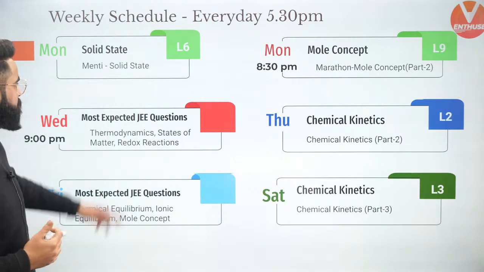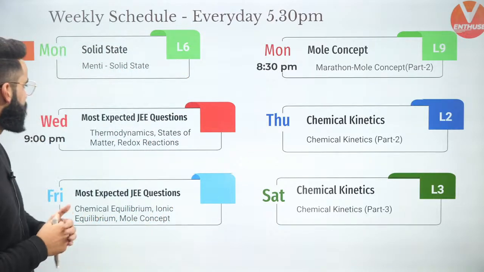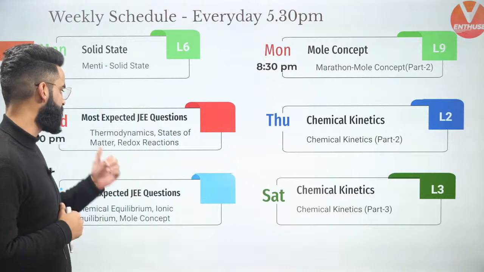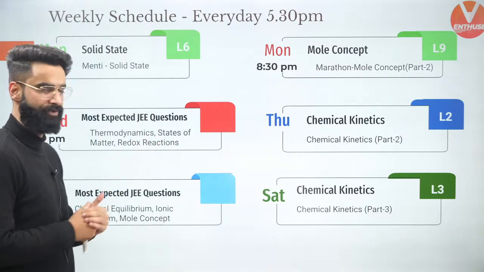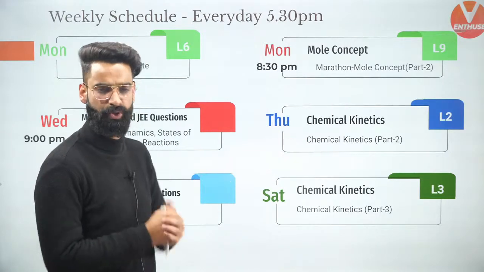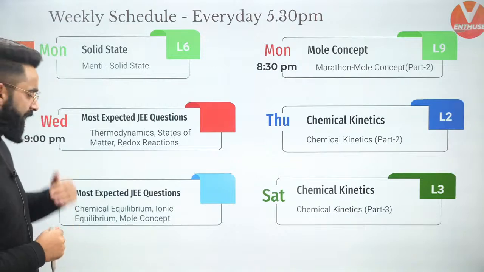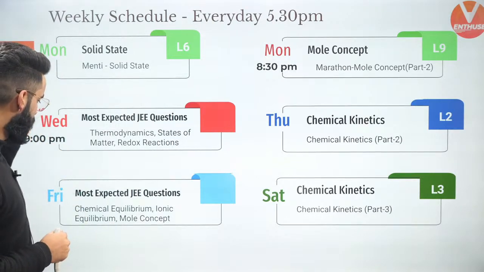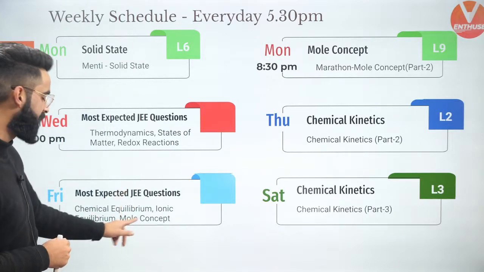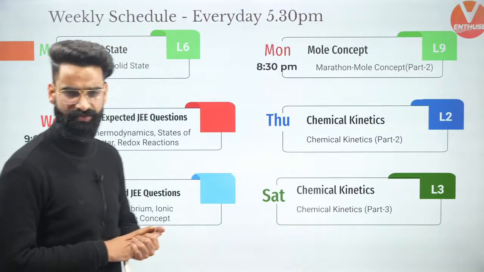We are done with the solid state on Monday, and on the same day we did the mole concept marathon as well. And today we are going to do the most expected JEE questions from the chapters Thermodynamics, States of Matter and Redox Reactions. Tomorrow it's going to be the second session of chemical kinetics. And then we'll be talking again the most expected JEE questions from the chapters chemical equilibrium, ionic equilibrium and the mole concept. And on Saturday we'll be doing the chemical kinetics part 3.